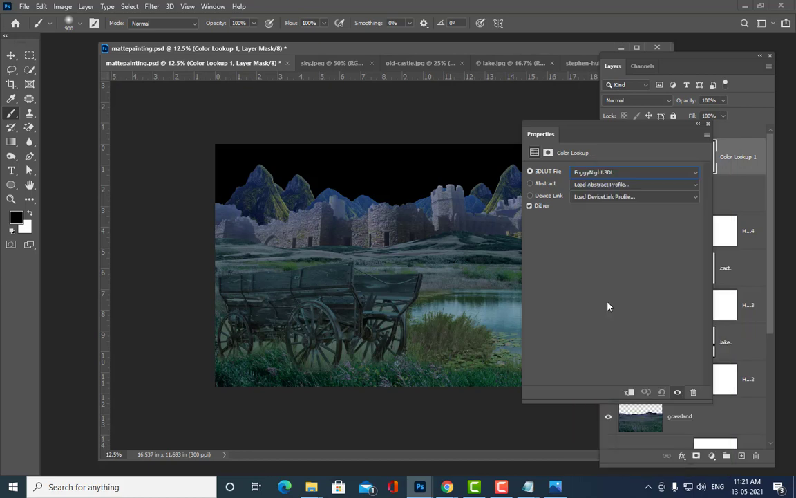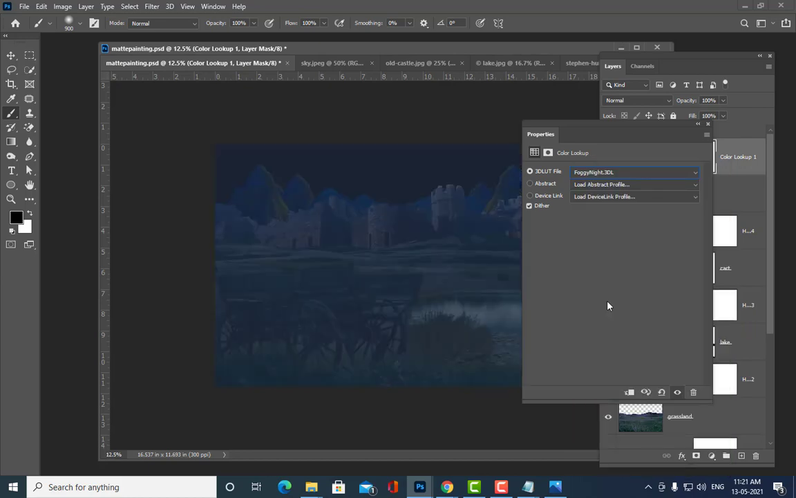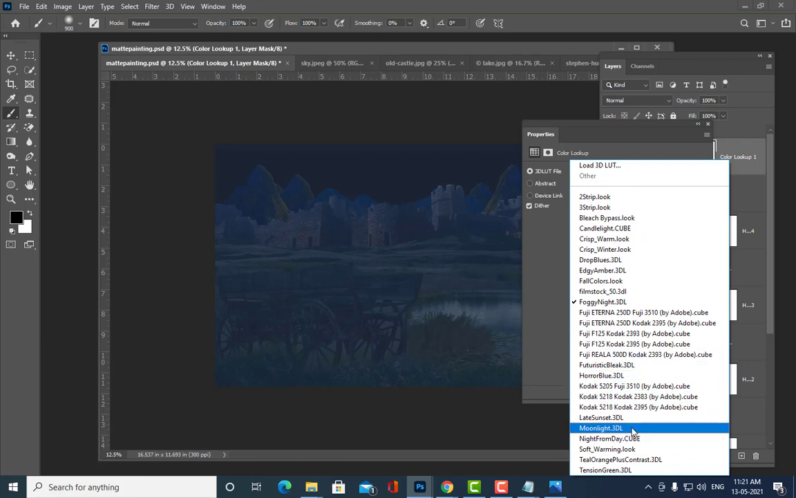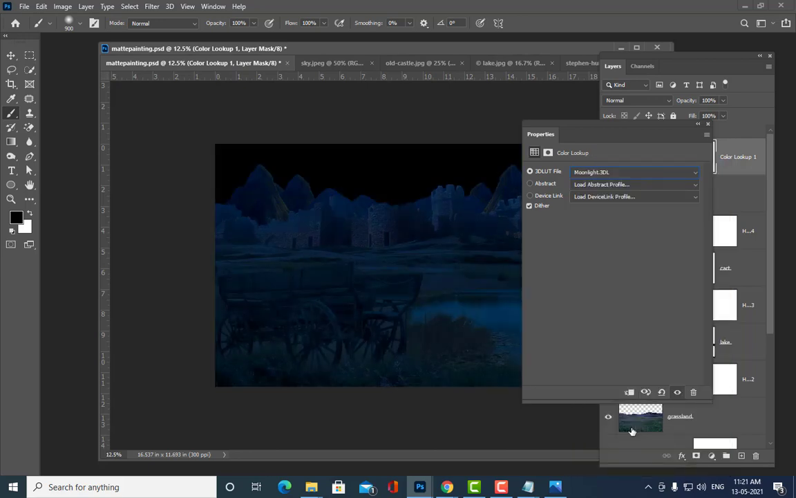So what is foggy night? Let us see. Okay, foggy night is this, but foggy night is not so interesting. We will check this moonlight. See, can you see that moonlight? Yes, sir. Just select the moonlight. See, now it is looking a little bit like a night. So I will select the moonlight, and then just confirm this.